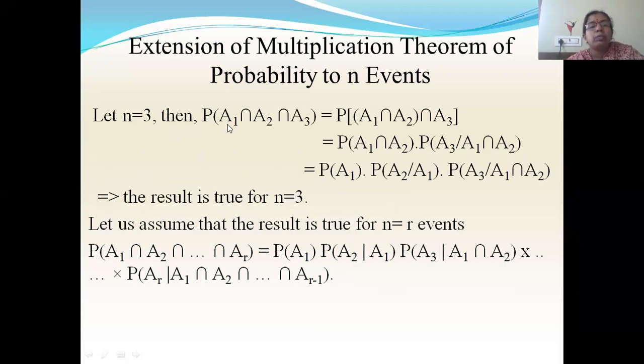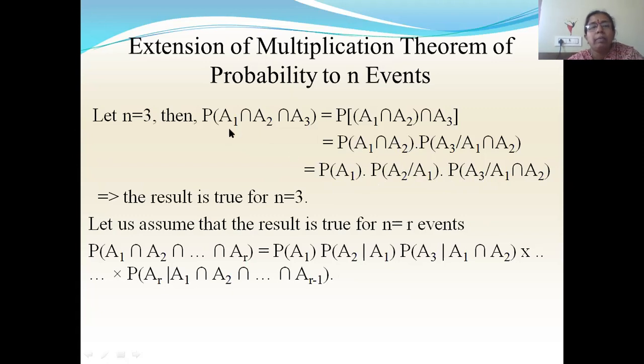Now n equal to 3 events, P of a1 intersection a2 intersection a3 is equal to P of a1 intersection a2 intersection a3. That means I'm taking these 2 events together as one event. If I'm considering this together as one event, now for n equal to 2, whatever result we got, I'll use that result here. Because this is one event intersection, this is the second event, this will be P of a1 intersection a2 into P of a3 given a1 intersection a2. Now for n equal to 2, we got a1 intersection a2 as P of a1 into P of a2 by a1, into this term as it is. So here again I got the same expression for 3 events.